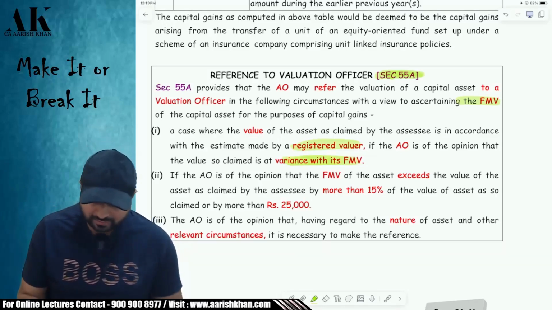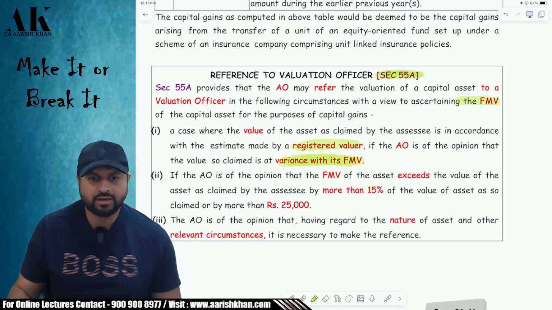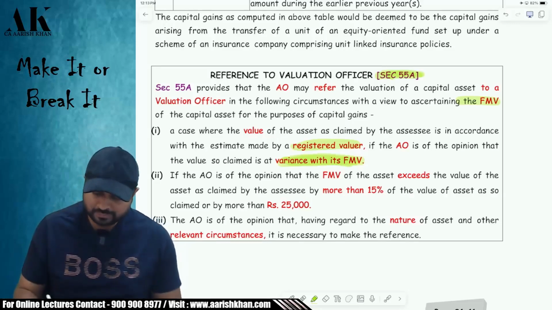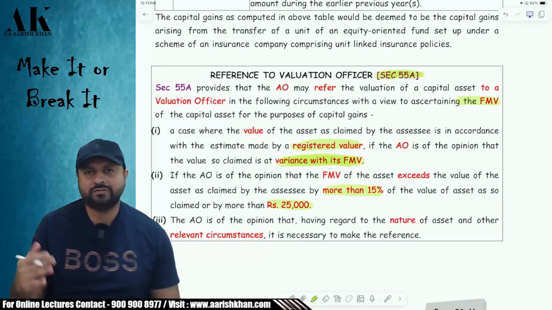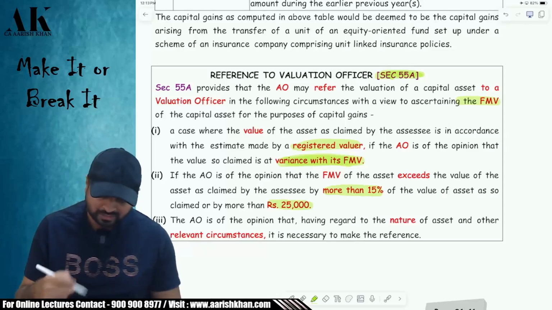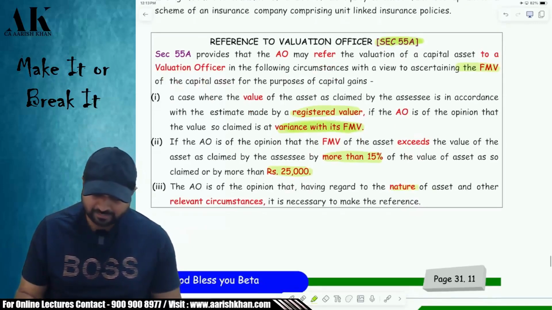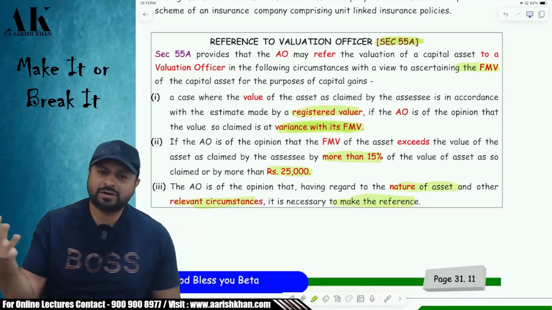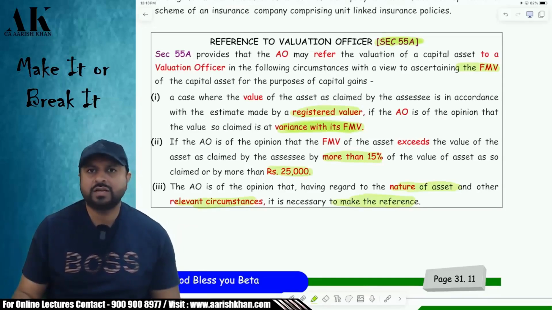Therefore, the AO can say that he is going to the valuation officer. Similarly, if the difference in the fair market value is more than 15% or more than 25,000 rupees, either of the two, then also he can go. Then at the end, the government has said that depending upon the nature of the asset and the relevant circumstances, if it is necessary, he can make a reference to the valuation officer. So who are these valuation officers? These are departmental officers only, who are experts in valuing assets.